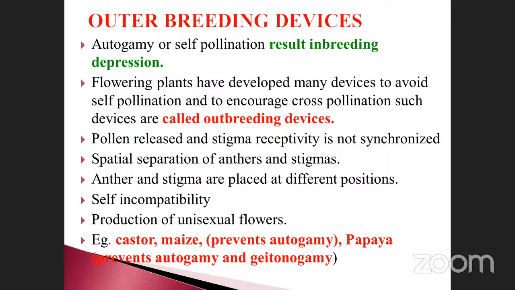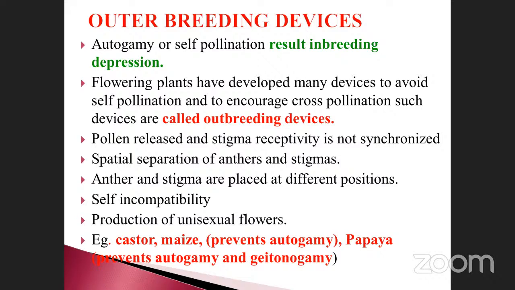See here, the pollen release and stigma receptivity are not synchronized. That is the first one. Then spatial separation of anthers and stigma. What is spatial separation? It may be separate: the anther comes from one plant and the stigma from another plant.